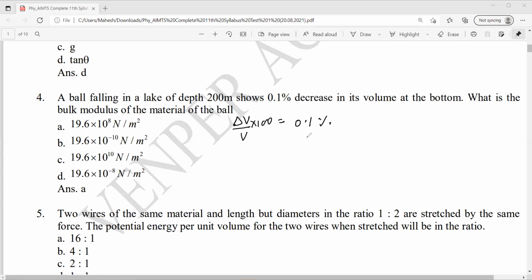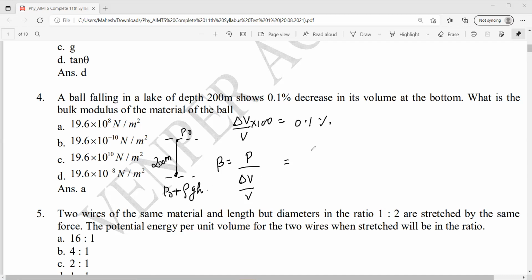What is the bulk modulus of the material? So bulk modulus is what? Pressure by delta V by V. So pressure, what is the depth given? 200 meter. This is atmospheric pressure on the surface. Here it will be how much? P naught plus rho g h.